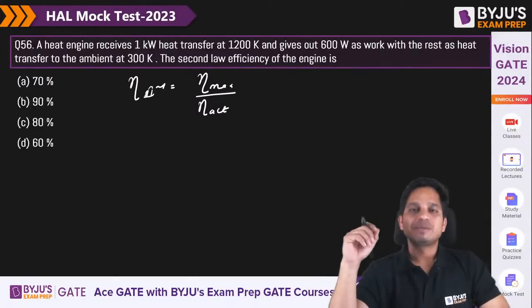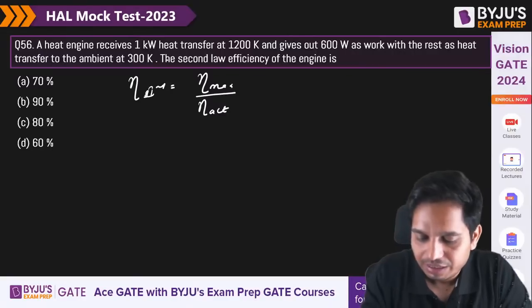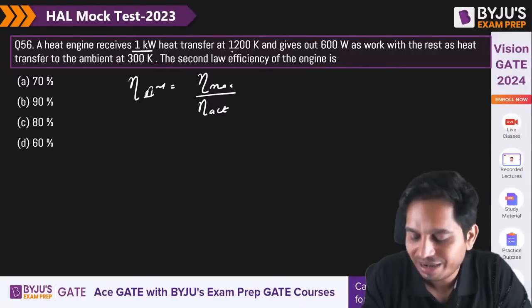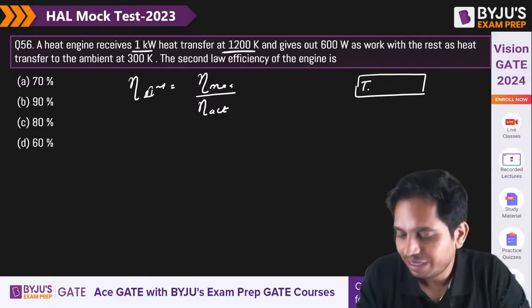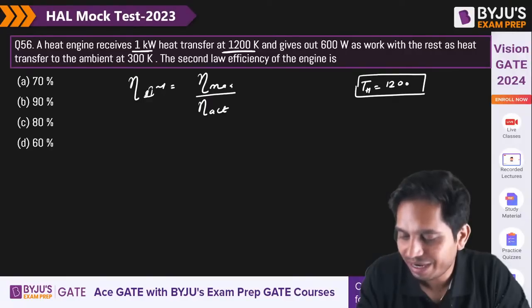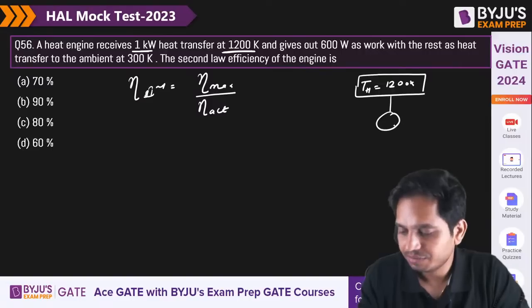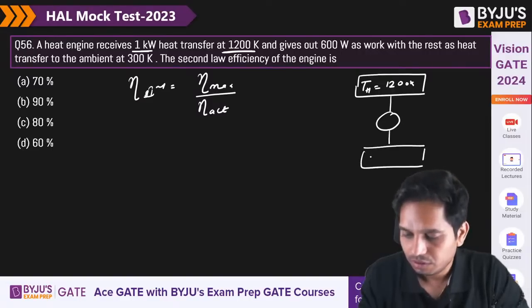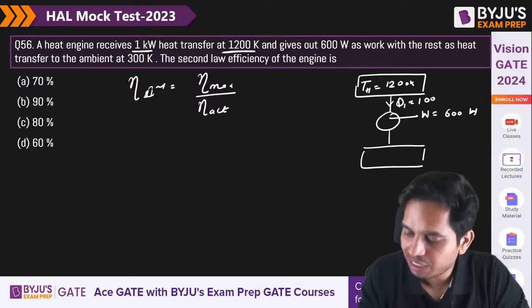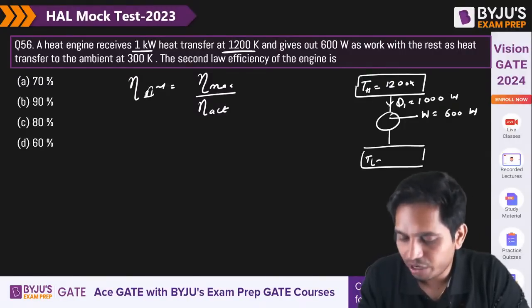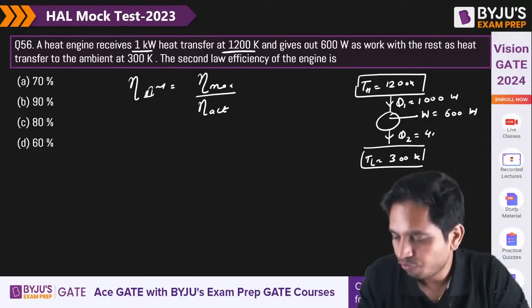Now what is maximum? If you have a heat engine which receives 1 kilowatt heat transfer, T higher is equal to 1200 Kelvin, and it gives work output as 600 watts, and this is Q1 equal to 1000 watts, T lower is equal to 300 Kelvin, and Q2 is equal to what? 400 watts.